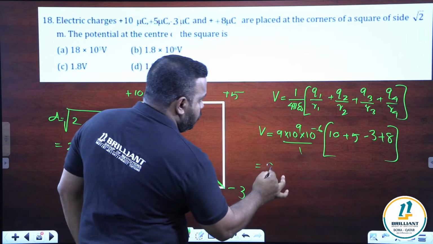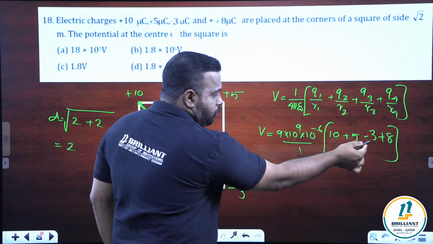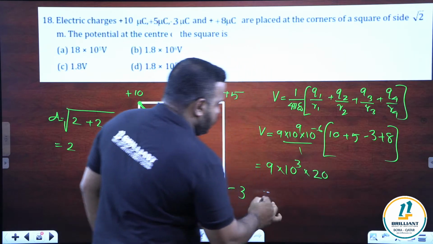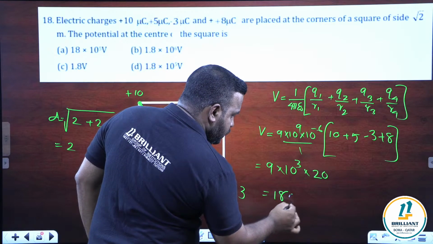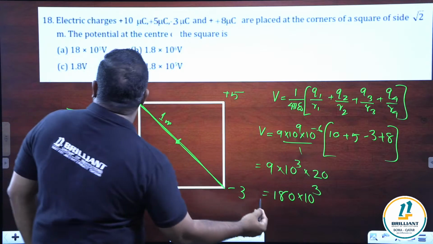Okay, so we get 9 into 10 power 3. 10 plus 5, 15, 15 minus 3, 12, 12 plus 8, 20. 9 into 20, 180. So it is 180 into 10 power 3.